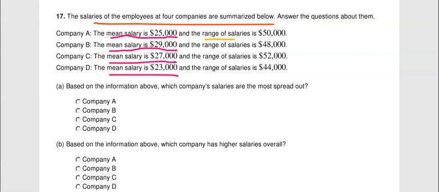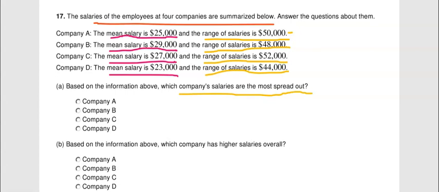And then they're also giving us the range. So from the highest paid person to the lowest paid person, the distance between those two is $50,000 for company A. The highest paid person to the lowest paid person for company B is 48,000, and the same thing for the others. Those are the ranges. So the range is always the highest minus the lowest. So that's the distance between those two. All right, so then based on the information above, which company's salaries are the most spread out?